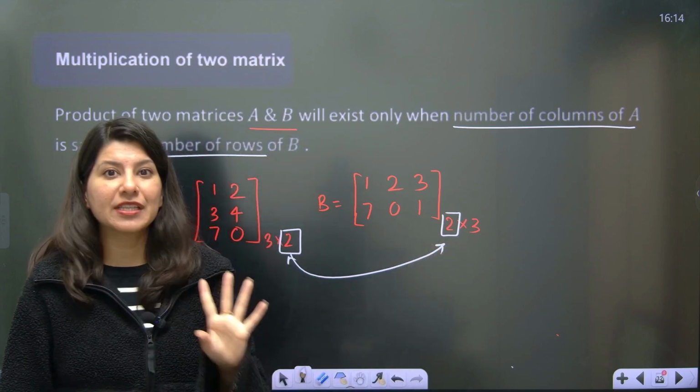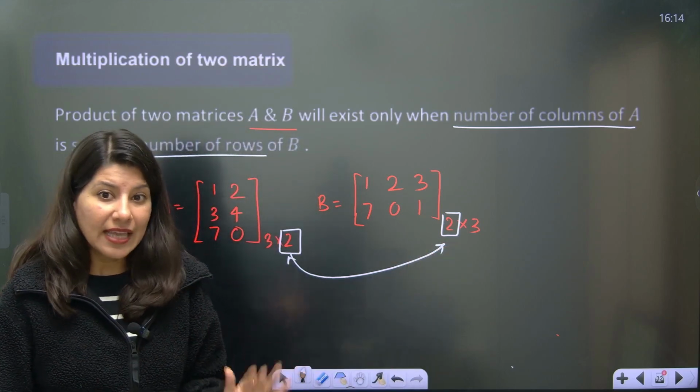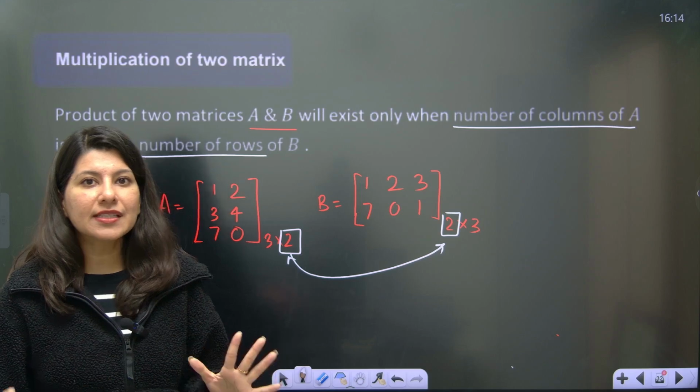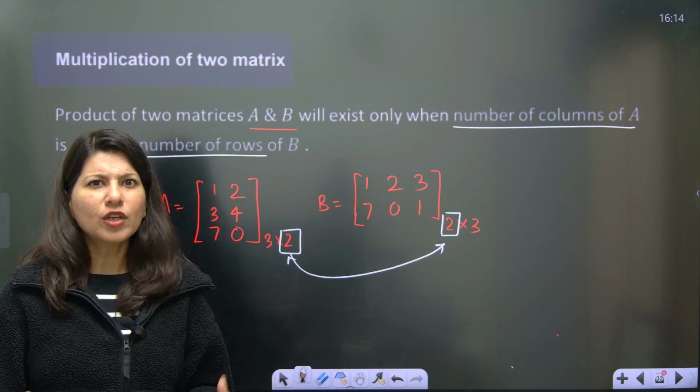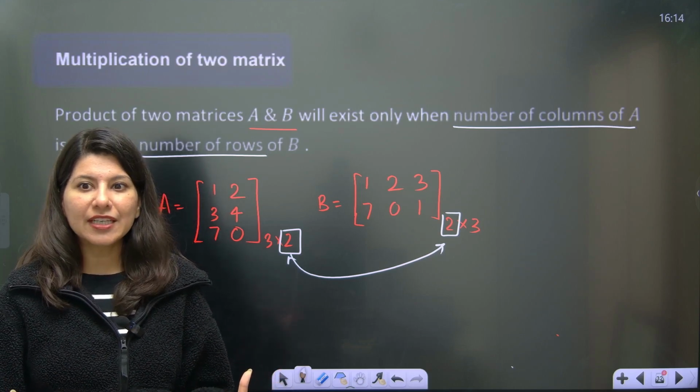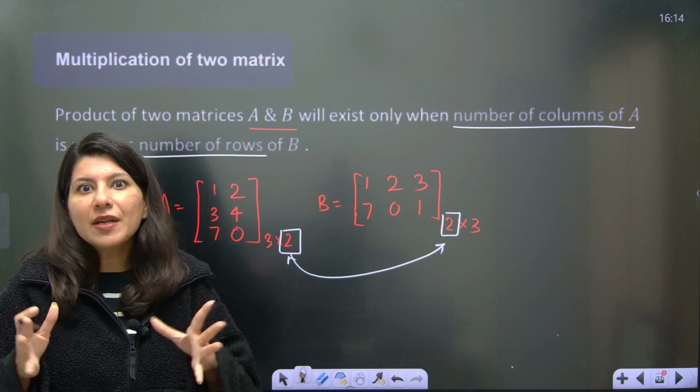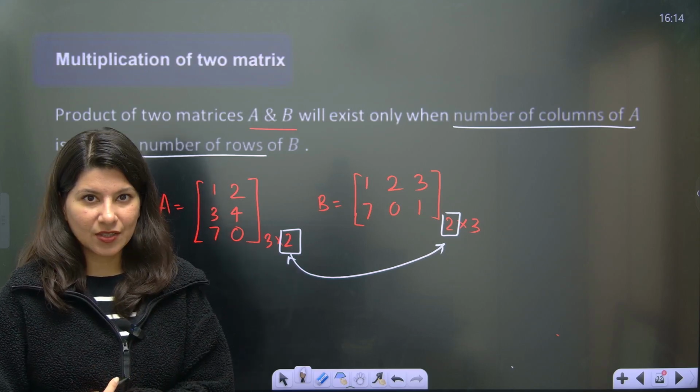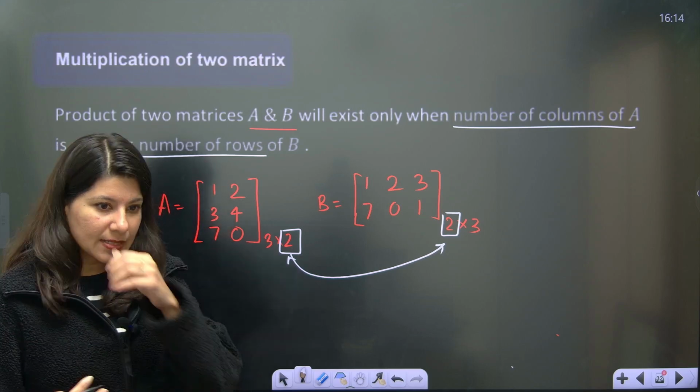That is the first thing you should understand. Then only we can say that the product can be done, like multiplication exists. Otherwise multiplication will not exist.